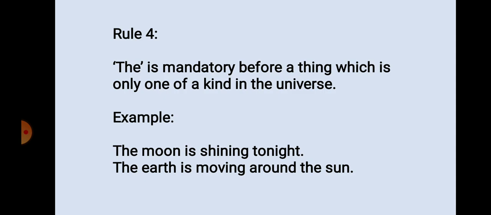Rule number 4. The is mandatory before a thing which is only one of a kind in the universe. This is the easiest rule you might have learned already. That is one and only thing in the world. Before that we use article the. The moon is shining tonight. The earth is moving around the sun.